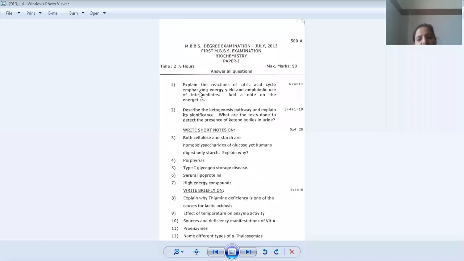Citric acid cycle, emphasizing energy yield and amphibolic use of intermediates, and add a note on energetics. Let us go to this answer first.